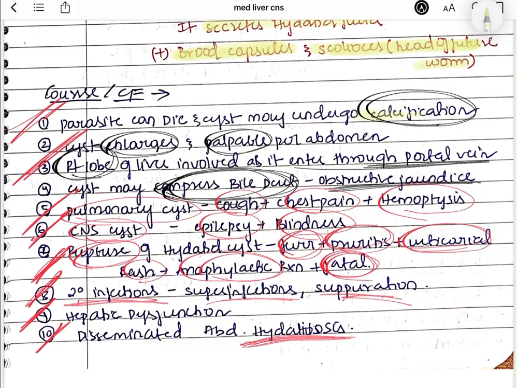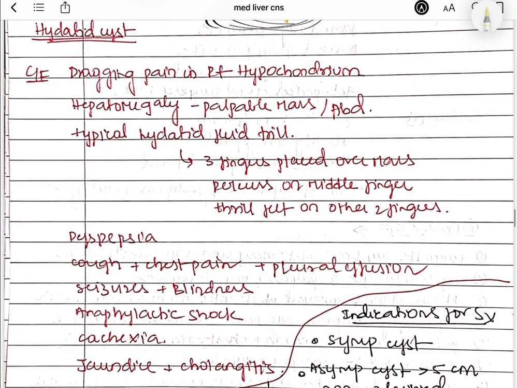So either it can undergo calcification, or it can enlarge and compress this bile duct. It can also go to the pulmonary area and CNS also, or else it can rupture and cause all this anaphylactic reaction. The patient will be experiencing dragging pain in the right hypochondrium because of the liver. When the cyst is present on the liver, there can be dragging type of pain, and also hepatomegaly because the liver is enlarging, so palpable mass per abdomen you can see. Typical hydatid fluid thrill is also seen.